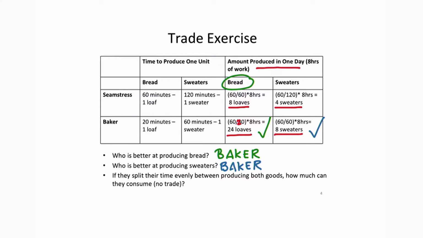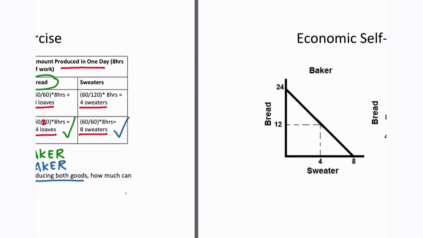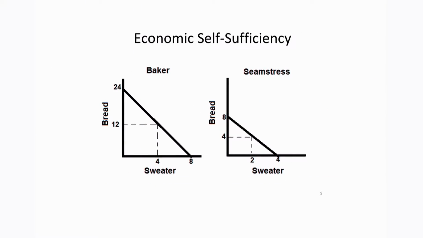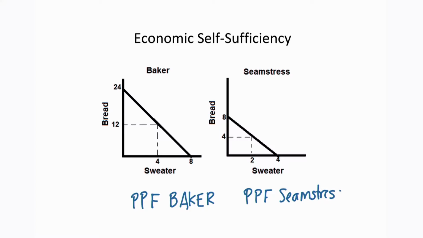So let's assume first that they're evenly splitting their time between the production of both goods. How much can they consume? Here we have the production possibility frontier for the baker and the production possibility frontier for the seamstress. This is the total amount that they can produce in one 8-hour day.